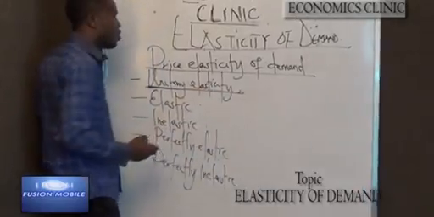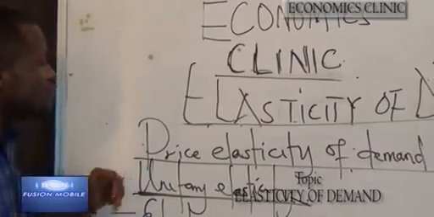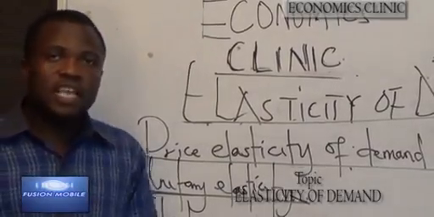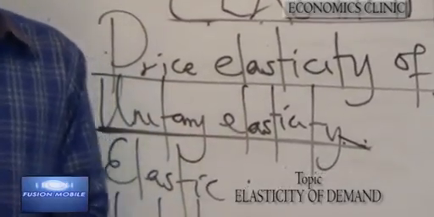Now we take unitary elasticity or unitary elastic price elasticity. Demand is said to be unitary when a percentage change in price brings about an equal percentage change in quantity.